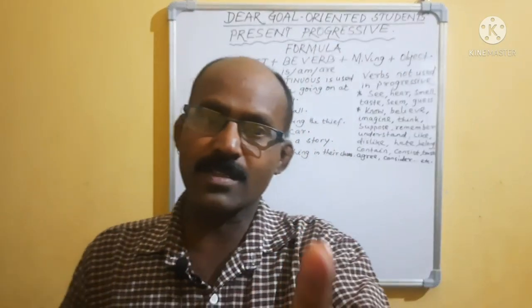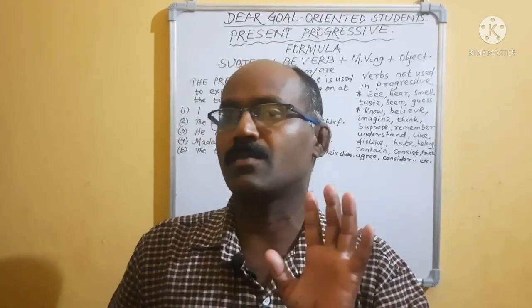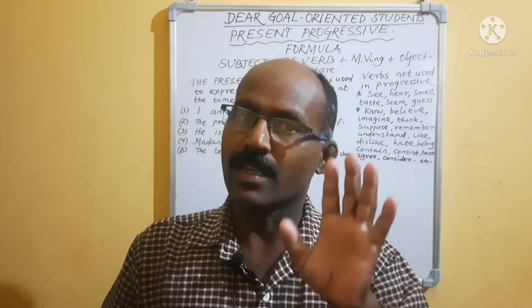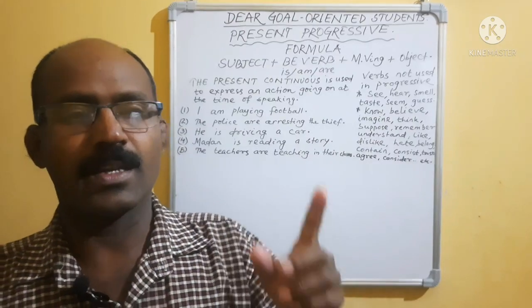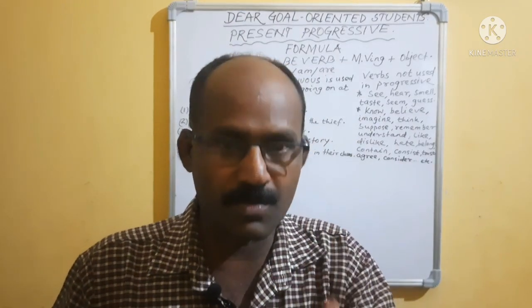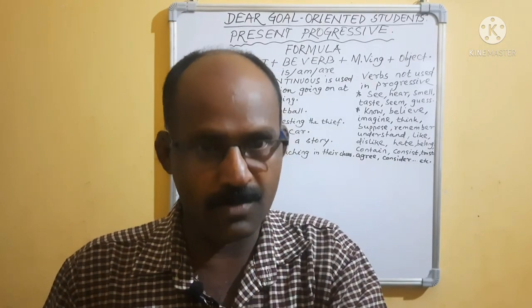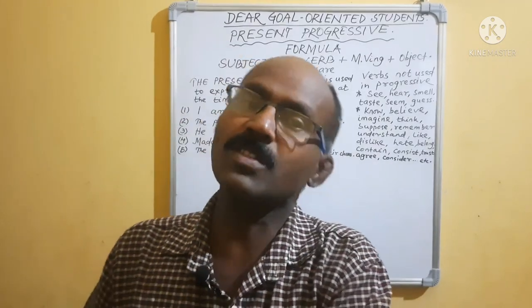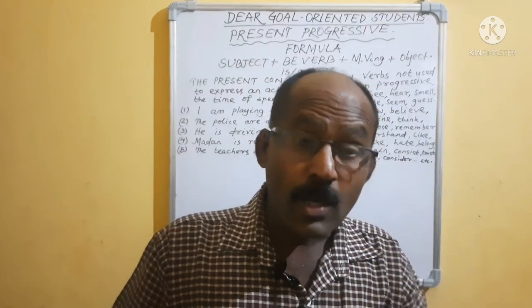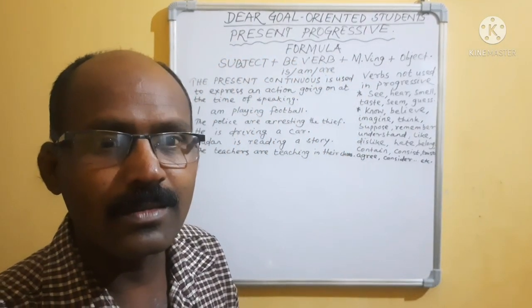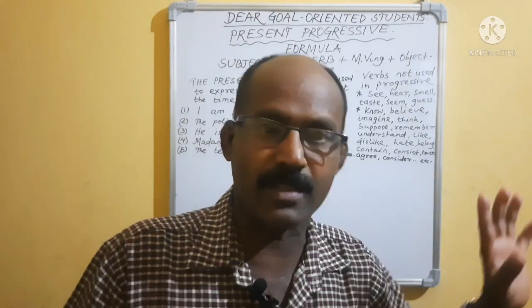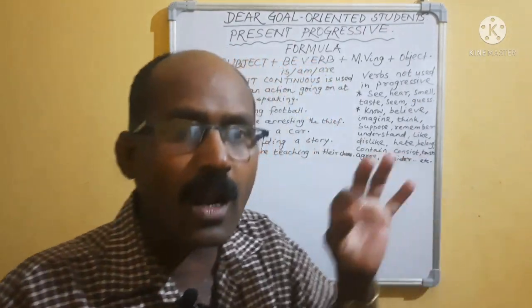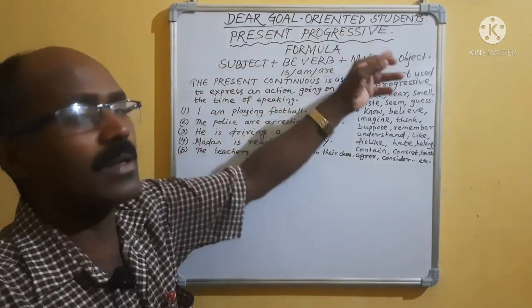In the previous video we already discussed present simple and also present simple passive. In active, I told you, the order is subject, main verb, object. In passive, it is subject plus be verb plus main verb third form plus by plus agent. Present simple is completed, and today we will start our lesson on present progressive.